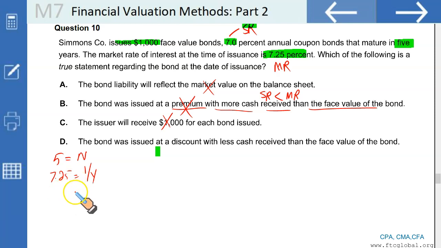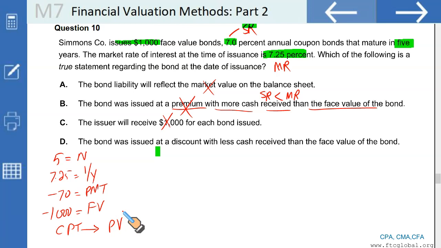The second element we need to input is the payment. Since the payment is made on the coupon rate, the stated rate, 7% of 1000 is 70. Put negative 70 in PMT. The face value is 1000, that's going to be negative 1000 for FV. Once you enter these, you simply need to press CPT followed by PV, you will get the price of the bond. This is how we do it in the financial calculator.